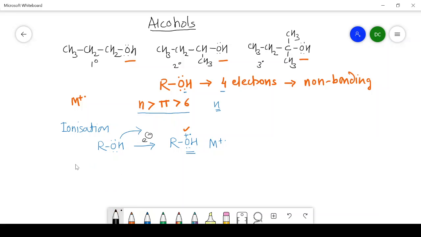Now, take 1-propanol CH3CH2CH2OH. What will happen? These are the 4 non-bonding electrons. When it is bombarded with high energy electron beam, it will form the molecular ion like this: CH2, then OH, but oxygen has positive charge, single electron, and this is a lone pair of electrons. Then this is the molecular ion of 1-propanol.